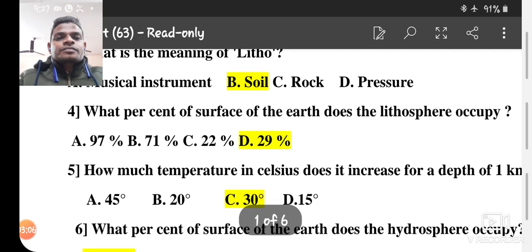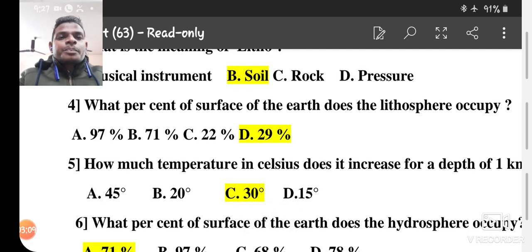Number 4, what percent of the surface of the earth does the lithosphere occupy? 29%.